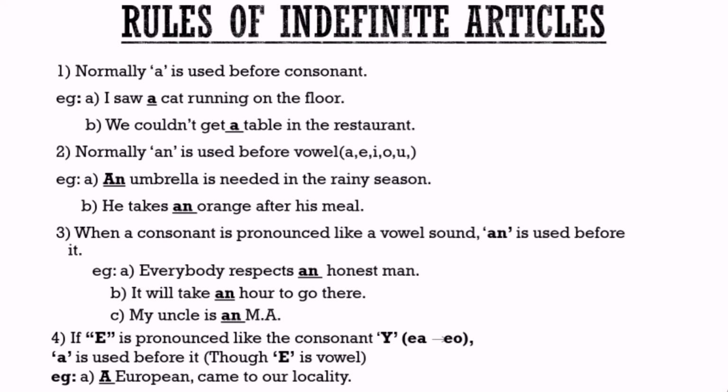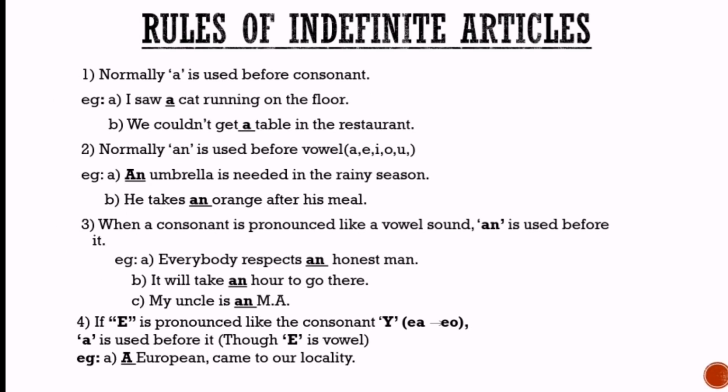Same as, my uncle is an MA. Here my uncle is an MA degree holder. This M is a consonant, but its pronunciation begins with a vowel sound, so before it the article An is used.